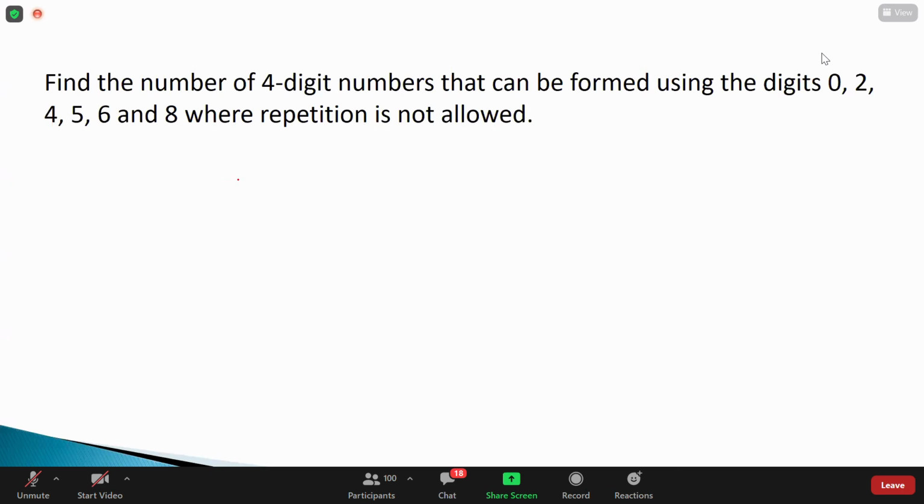So how to do this kind of problem now? I need a 4-digit number here. Satvik, so I have a 4-digit number here. The number of ways of arranging a 4-digit number by using the digits 0, 2, 4, 5, 6, 8. What should the answer be?